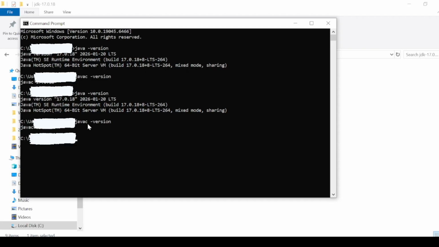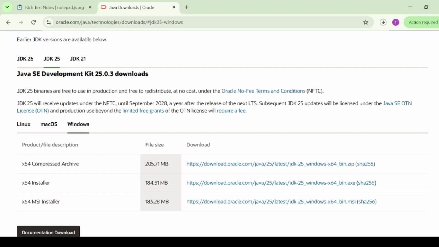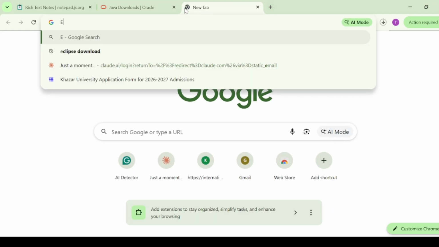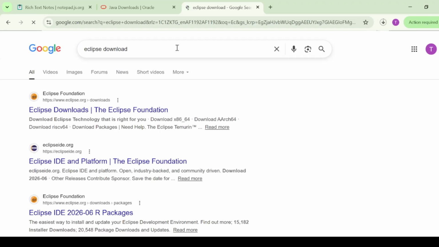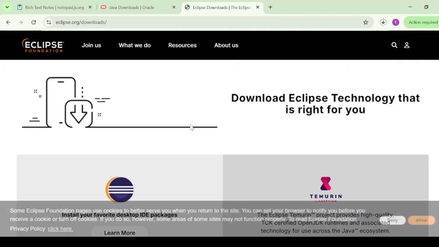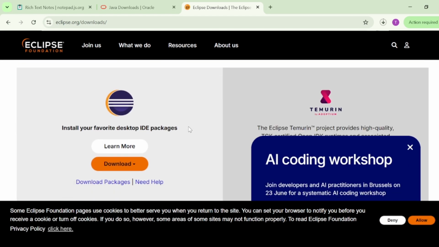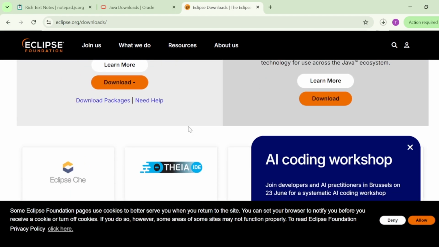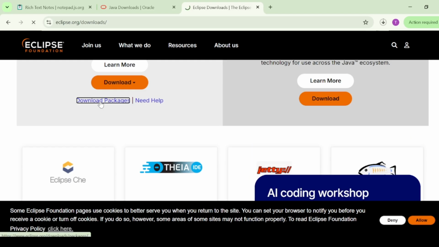Now that JDK is ready, let's install Eclipse. Open your browser again and search for Eclipse IDE for Java developers. Alright, Eclipse download. I will click on the first official website and find the download page. So I will scroll down, click on download packages.